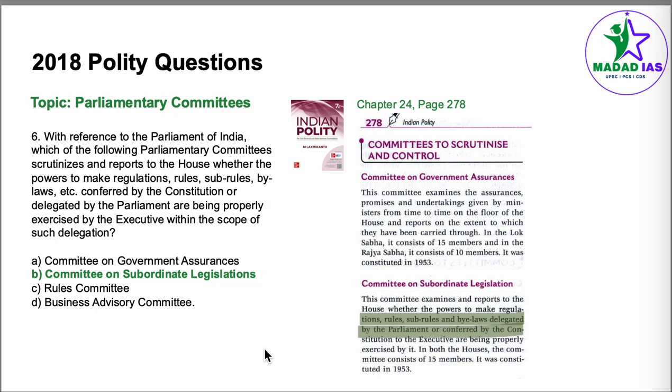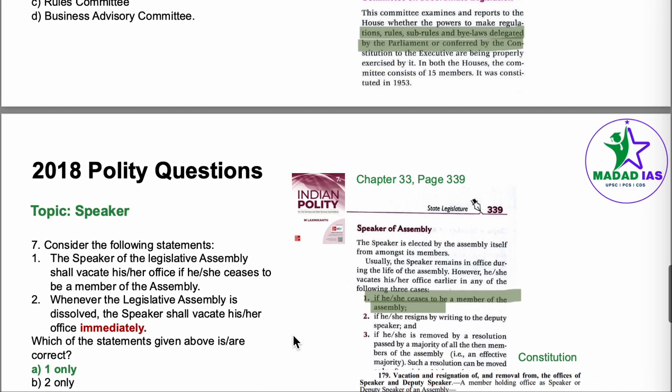conferred by the Constitution or delegated by Parliament are being properly exercised by the executive within the scope of such a delegation. For this, we go to chapter 24, Parliamentary Committees, page number 278. Under committees to scrutinize and control, this statement is word by word given here. Committee on Subordinate Legislation. This committee examines the reports on the House whether the powers to make regulations, rules, sub-rules and bylaws delegated by the Parliament or conferred by the Constitution to the executive are being properly exercised by it. Answer becomes B, Committee on Subordinate Legislations.